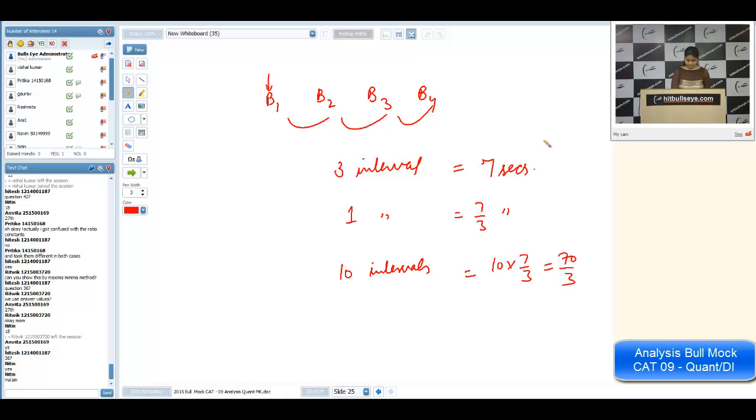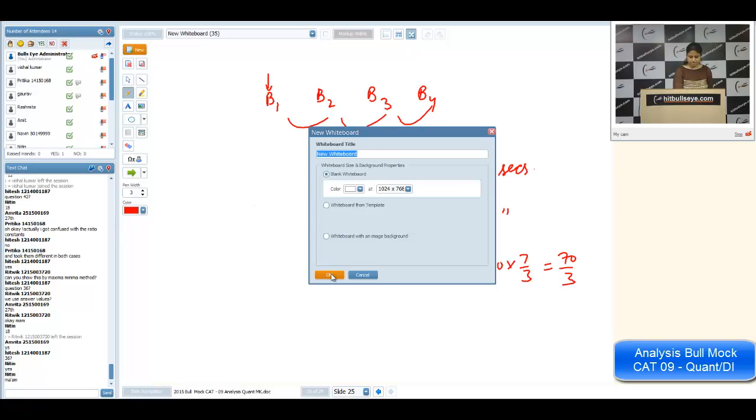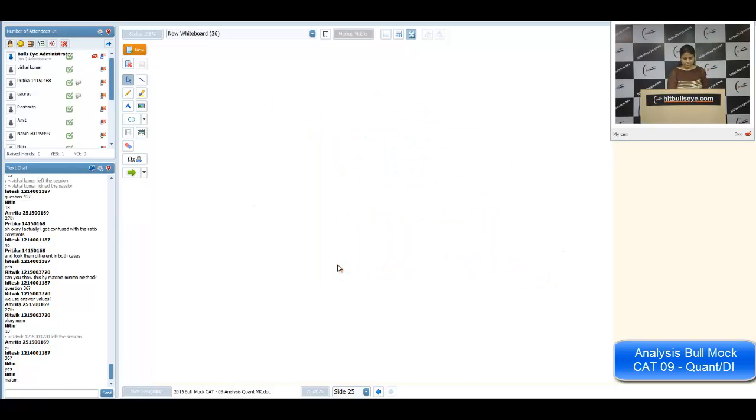Okay. Nitin's query, the probability thing. See, 3 bombs are needed to destroy the building. What is the minimum number of bombs to be fired so that the probability of the building being destroyed exceeds 0.95? We want the probability to exceed 0.95. Okay.